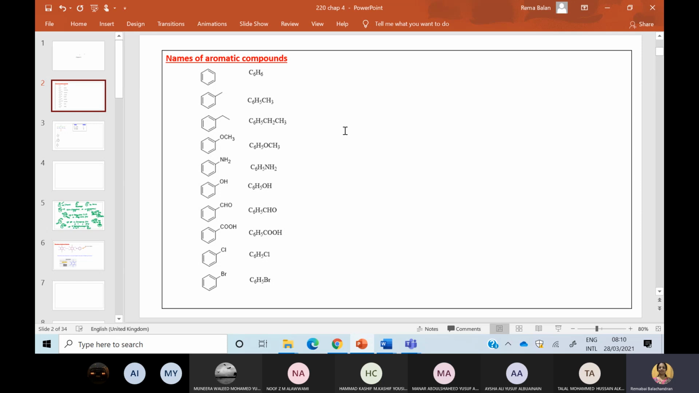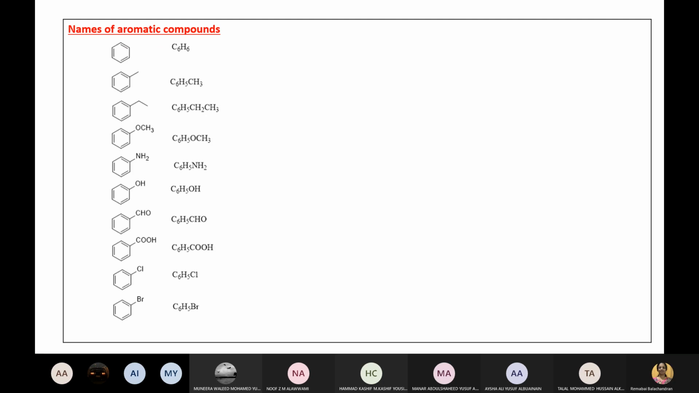Aromatic compounds: aroma, you know the meaning of the term aroma? The smell? Yes, smell, something with smell. Now we can see organic everywhere. When you go to the supermarket, organic food, organic this, organic that. So aroma means smell. Aromatic compounds are a different category of compounds.